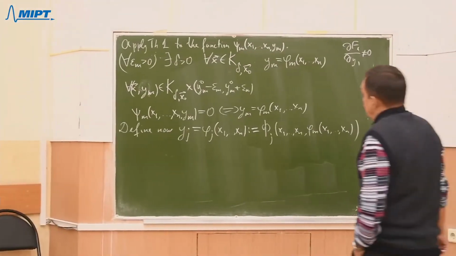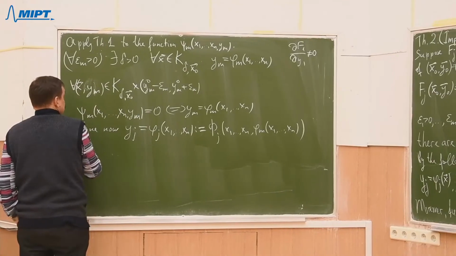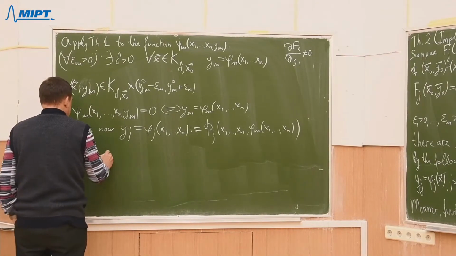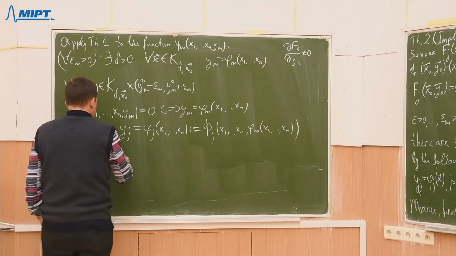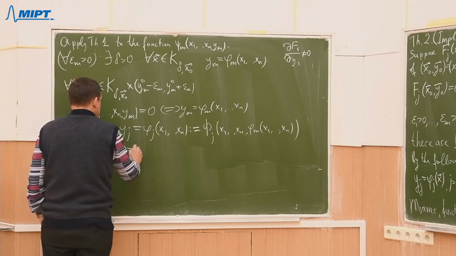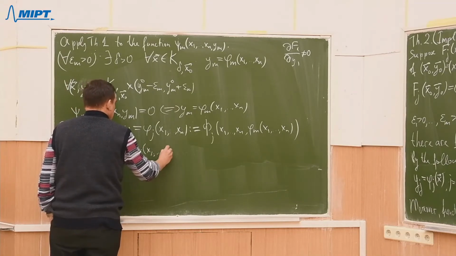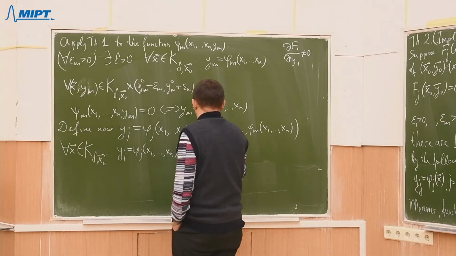Look, now you see that for arbitrary x in k delta x naught, we have yj equal to phi j of x1, so on xn, j from 1 up to m.